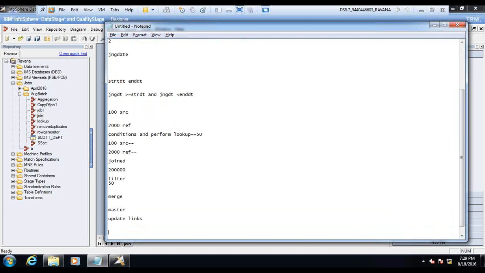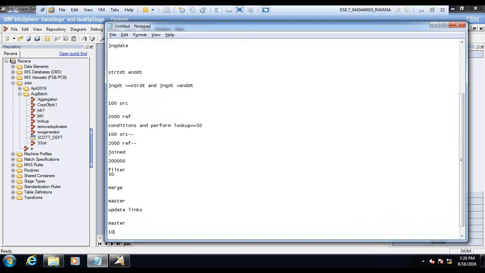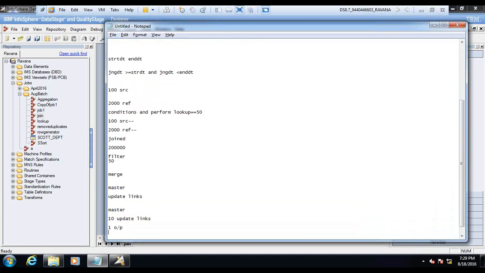You will have only one master, and if you have 10 update links, then you will have one output and 10 reject links.